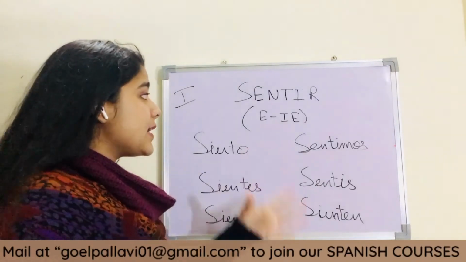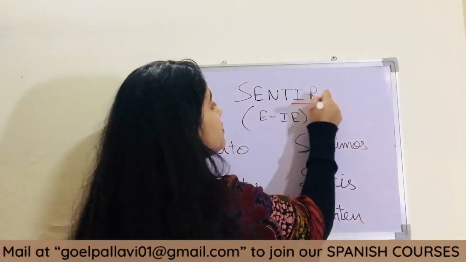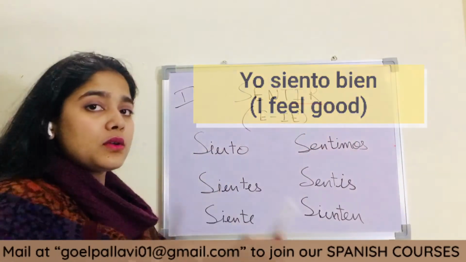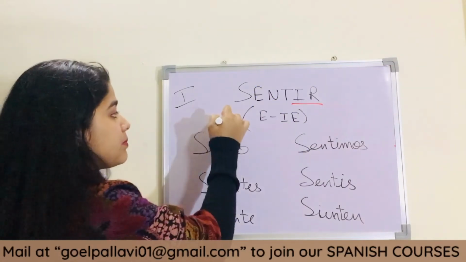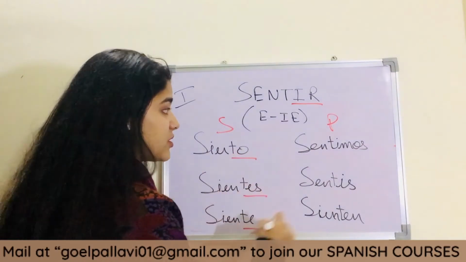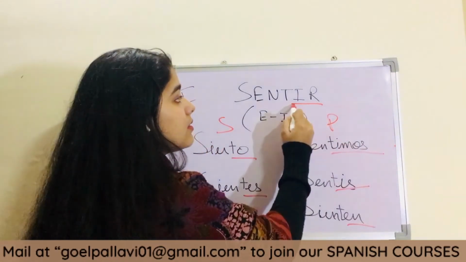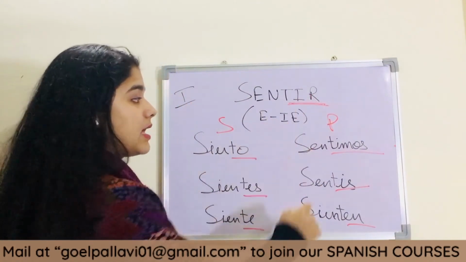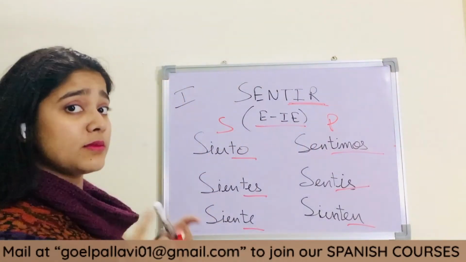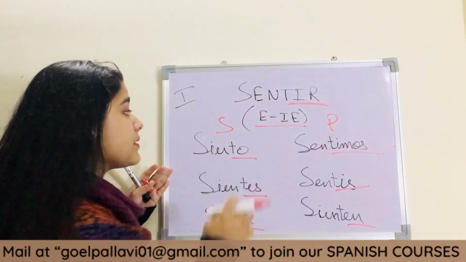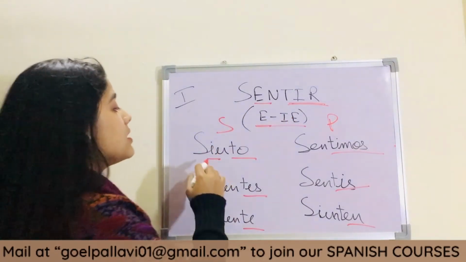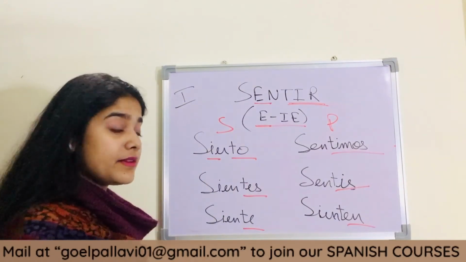So these are the conjugations for IR ending verb, which is sentir. Sentir means to feel something. Yo siento bien, I feel good. So these are the singular forms and these are the plural forms. Like we were doing for regular verbs, we will change this and we will change this to these letters. But also, as you all know, we are learning E changes to IE, stem changing verbs. So sentir is part of it. Siento, we will change this to this. Yo siento bien, I feel good.